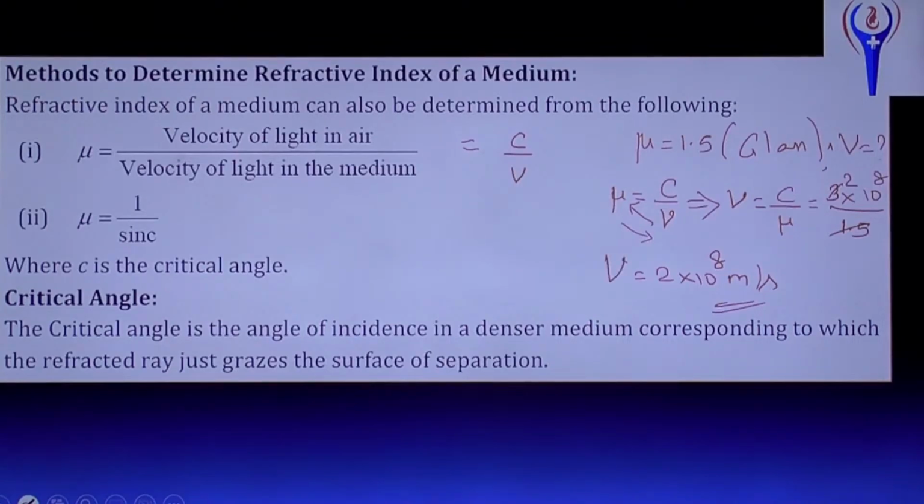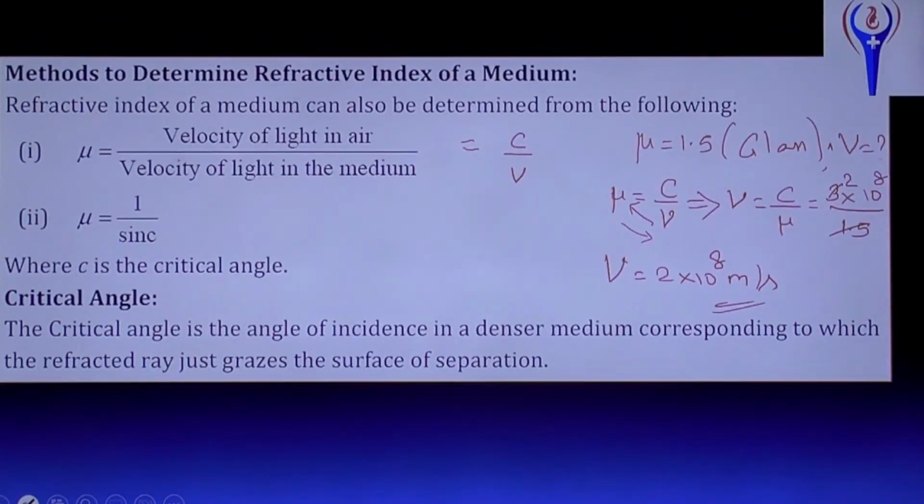So the velocity of light in glass medium is 2 into 10 power 8 meter per second. Is the velocity of light in a glass medium greater than or less than the velocity of light in air? Less than. Is it so? That is 3 into 10 power 8 and this is 2 into 10 power 8, so it is less.